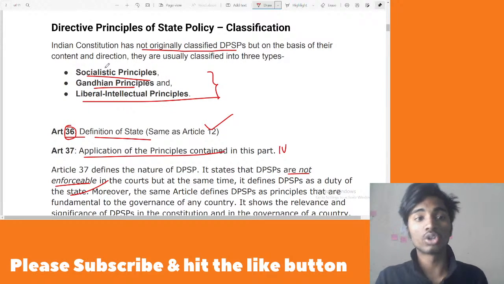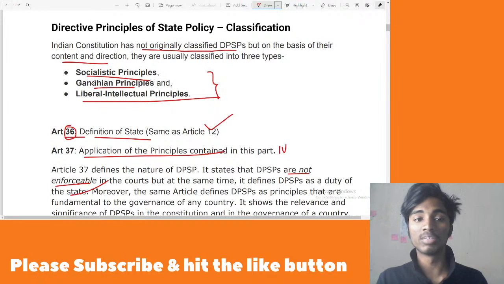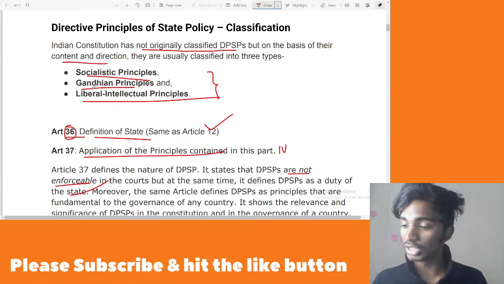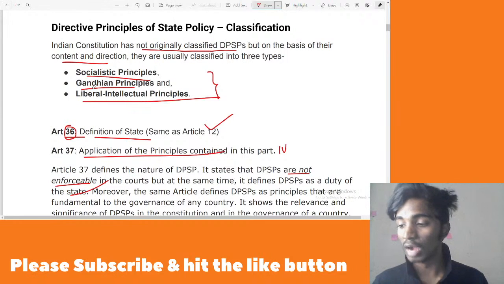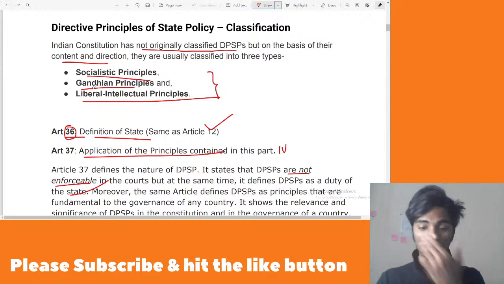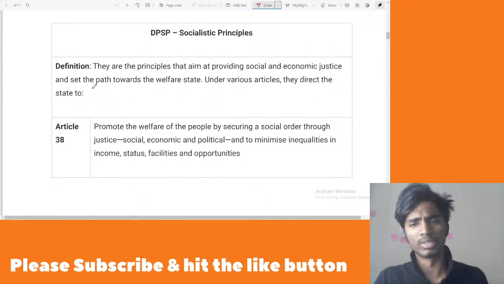Okay, based on their content and direction, we have classified them into socialist principles, Gandhian principles, and also liberal intellectual principles. Now let us understand what exactly are socialist principles, what are Gandhian principles, and also what are liberal intellectual principles in today's class. First one, socialist principles.